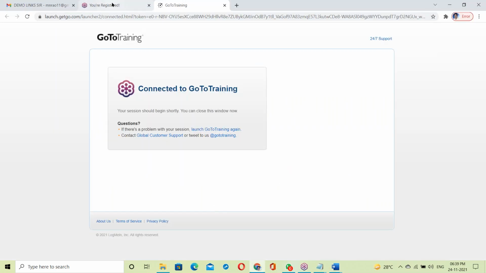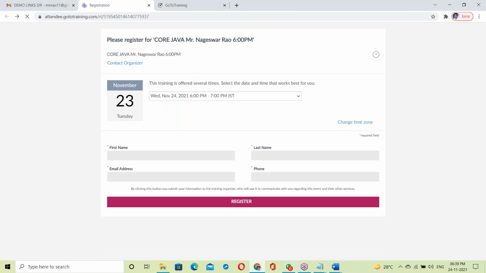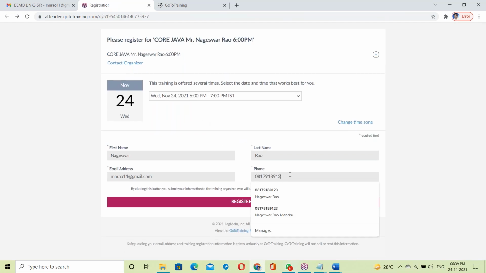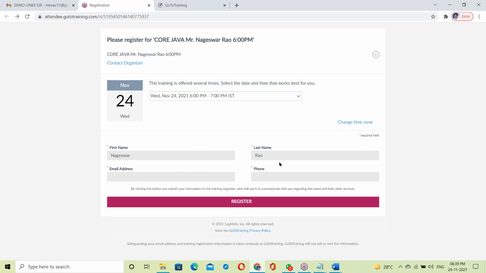See here, this is front end. This is some form, a registration form. We are filling the form and registering. This form is collecting data from us.